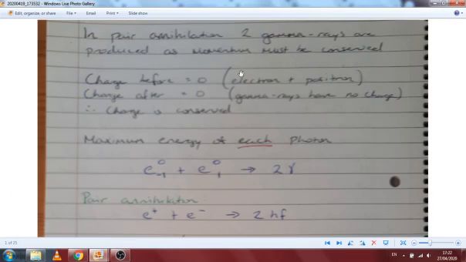So pair annihilation is the next topic. In pair annihilation, two gamma rays are produced as momentum must be conserved. They ask us why there are two produced. The conservation of momentum is the reason that two have to be emitted.